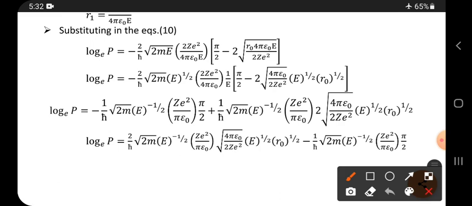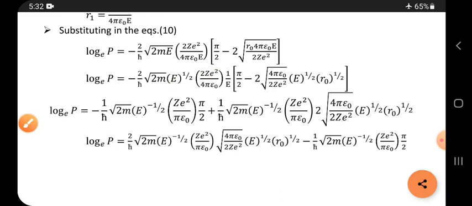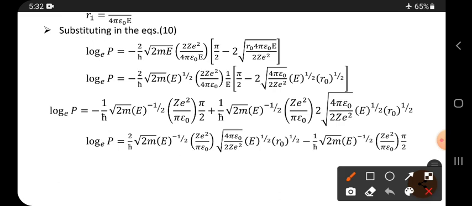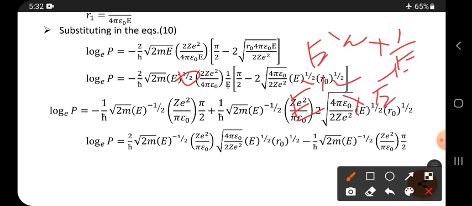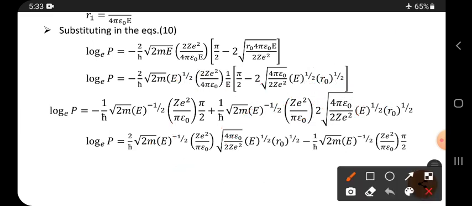Now in this whole term, here E1 is there, here e power of 1 by 2, here E is there, so e power 1 by 2 into 1 by E can be written as e power 1 by 2 into e power minus 1. If you bring it upside, it will be minus 1. So e power minus 1 and e power of 1 by 2. So 1 by 2 minus 1 becomes minus 1 by 2. Okay, so minus 1 by 2. So where we have written here, minus 1 by 2 is written. See, up to here it is the total.